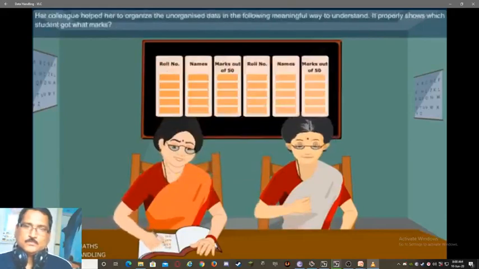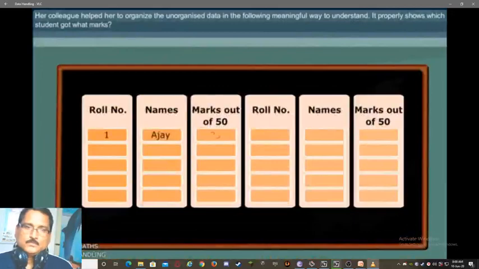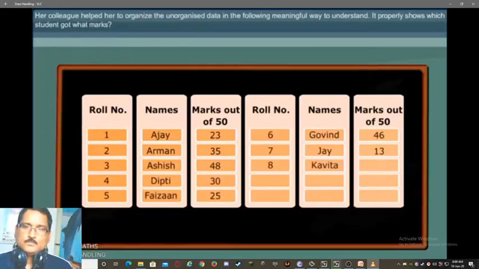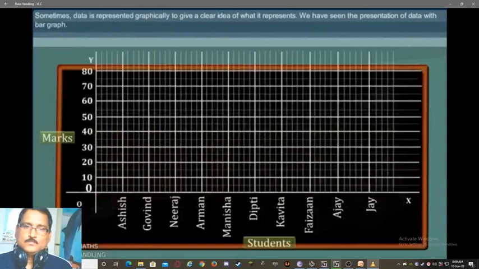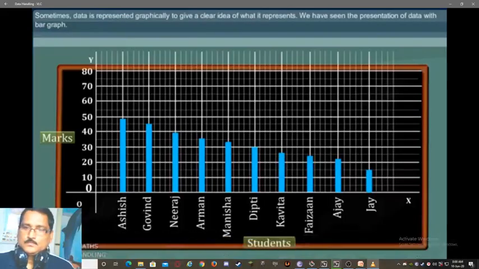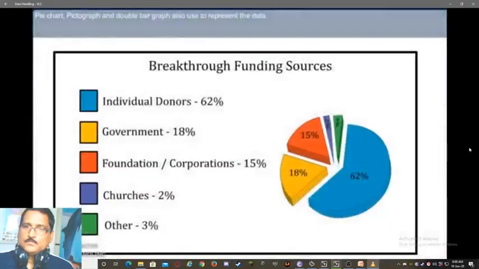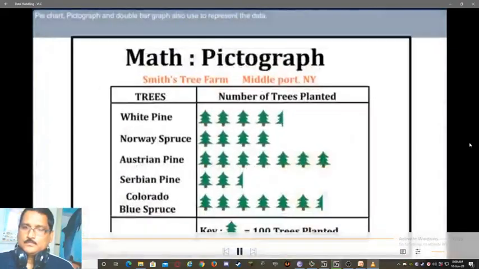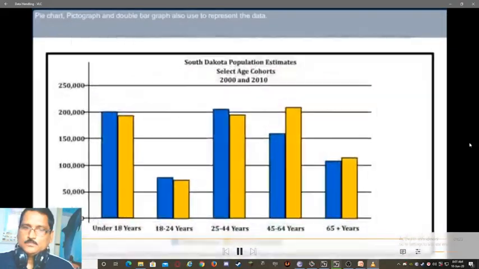Her colleague helped her to organize the unorganized data in the following meaningful way to understand it properly. It properly shows which students got what marks. Sometimes data is represented graphically to give a clear idea of what it represents. We have seen the presentation of data with a bar graph, pie chart, pictograph, and double bar graph also used to represent the data.